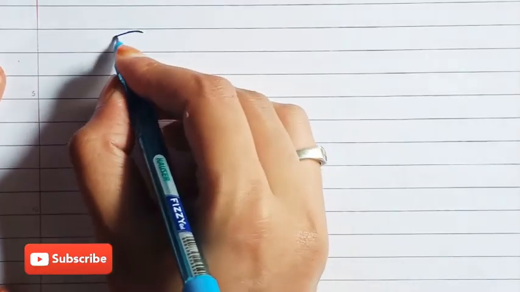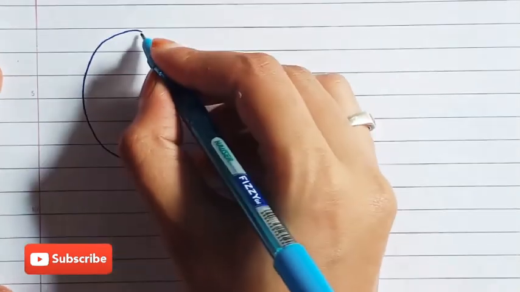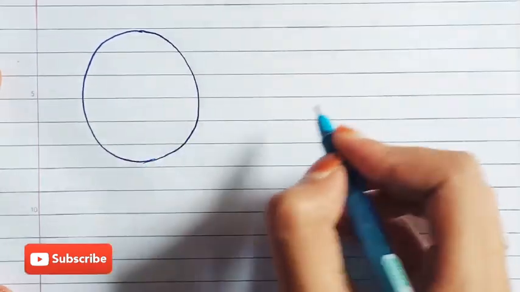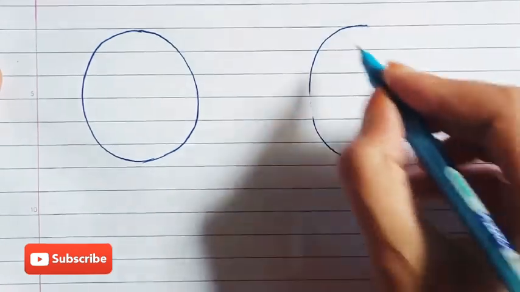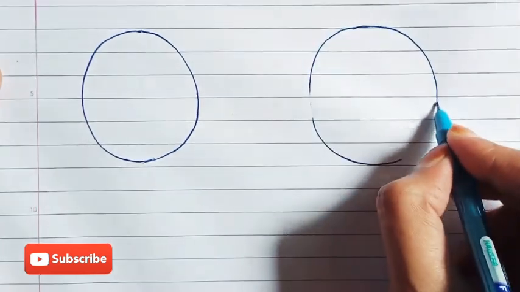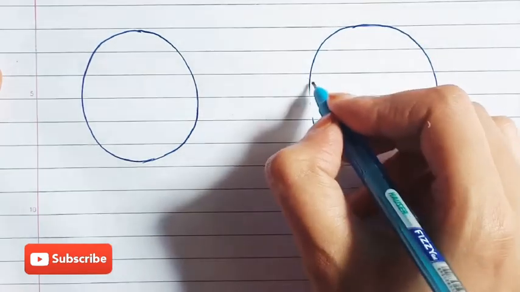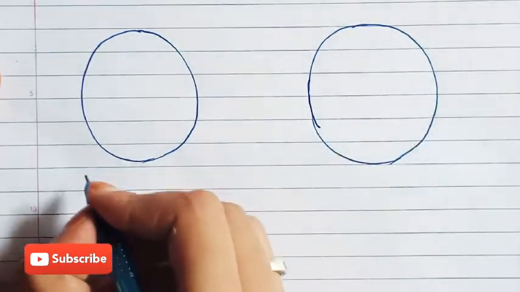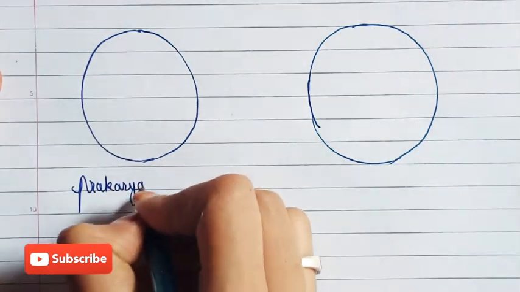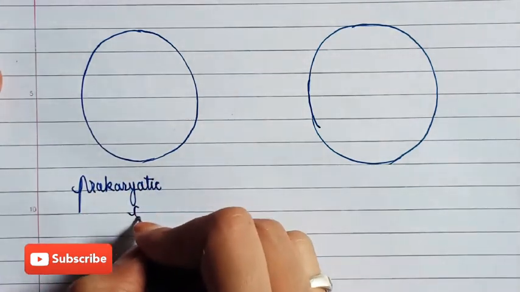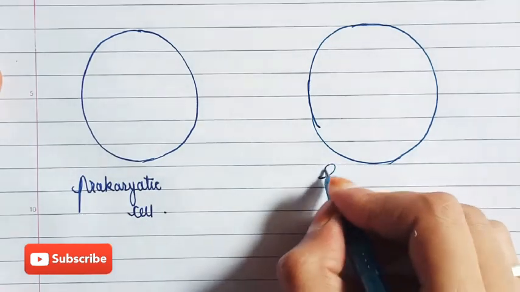Now let us consider that this is a prokaryotic cell. We are drawing the prokaryotic cell here, and this is a eukaryotic cell. So we will write here prokaryotic cell and eukaryotic cell.